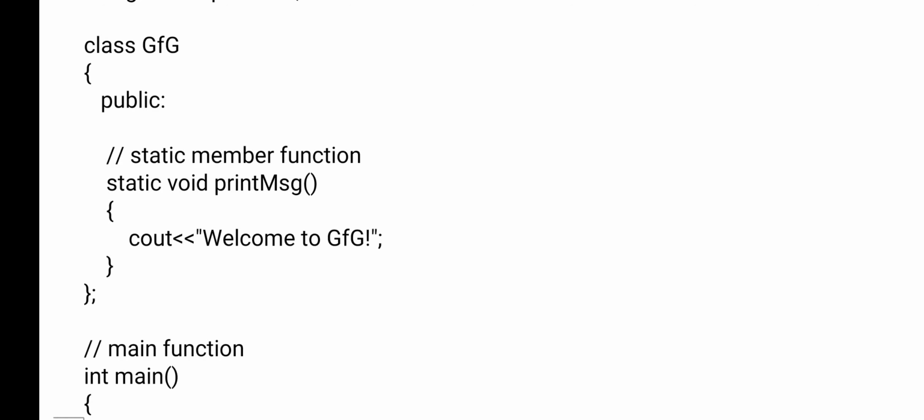Okay, next static void print message. Here, static is a keyword, void is the return type, and print message is the name of the function. So whatever function you declared, that function is called a static member function. And here what we are printing, I am giving welcome to GFG. Okay, it is a message, you can print anything there.